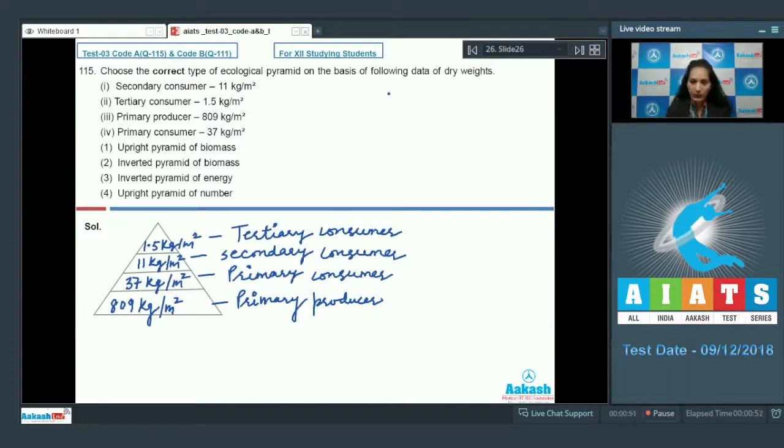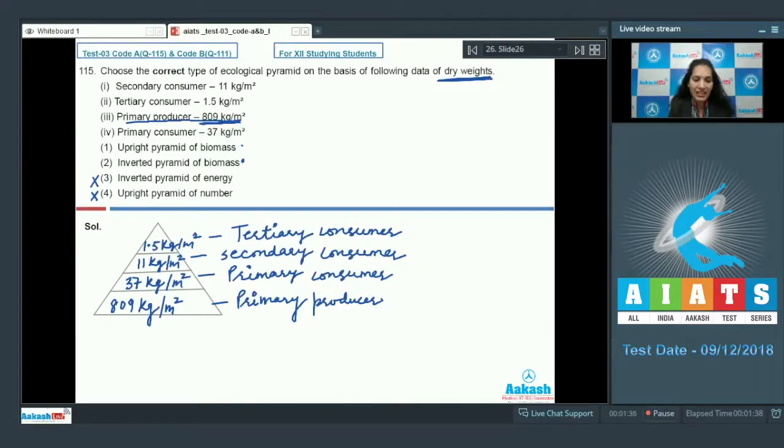See here, the following data is of dry weights. It means it is something which is related to biomass, not with the energy or number. Hence, these two options are ruled out. Correct option can be option 1 or 2. Here, in the data, you can see that the primary producers have the maximum or the largest biomass.